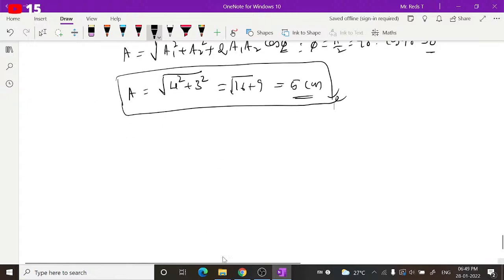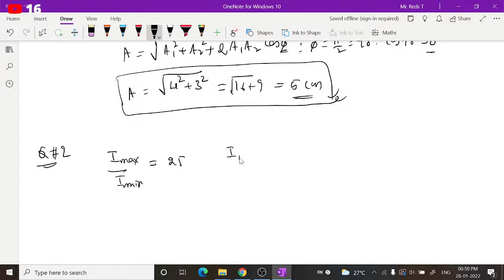Similarly, let us go ahead with the next question. Question number 2. Two coherent sources of different intensities send waves that interfere. The ratio of maximum to minimum intensity, I maximum by I minimum, is 25. The intensity ratio of the sources, that is I1 to I2, is the question. I am reading the question once again, so you can copy it carefully.